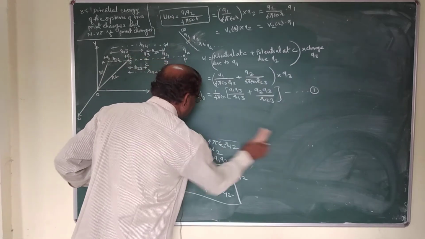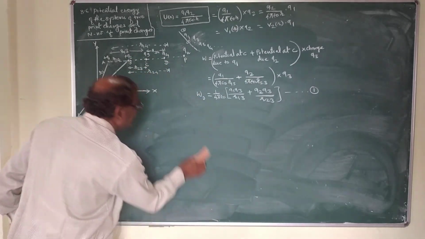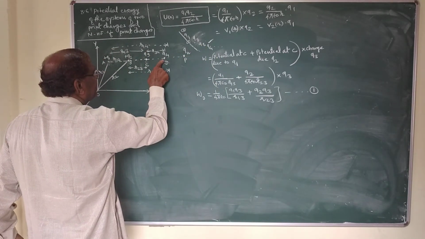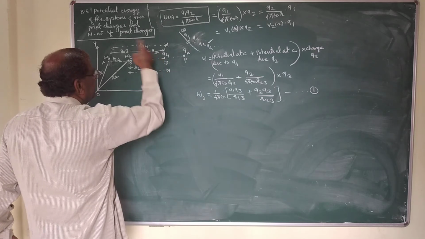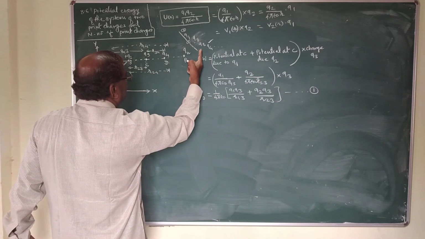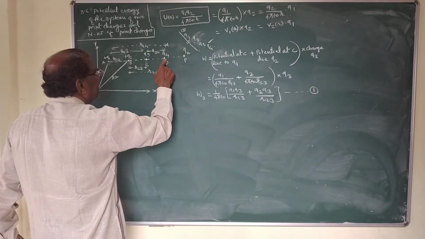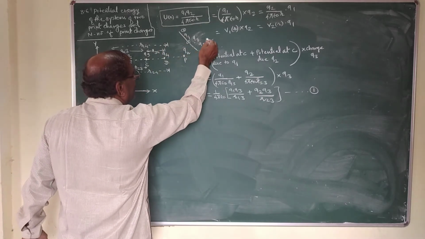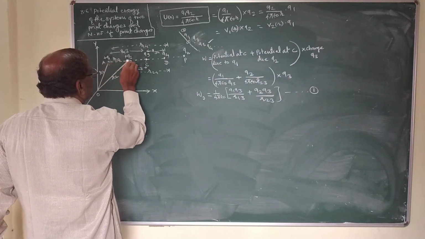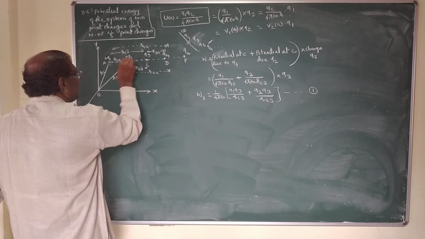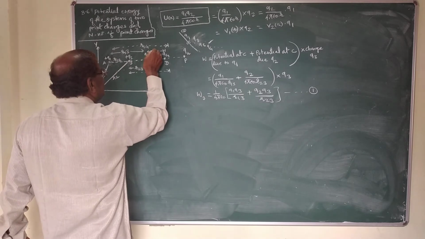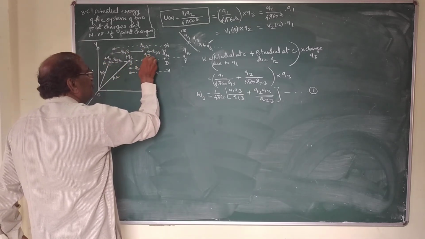Now similarly, we have to bring Q4 charge from infinity to point D in the surrounding space. If we bring Q4 charge from infinity to point D, we have to perform some work on Q4 charge against the electric field of Q1, Q2 and Q3, because these three charges are already present in the system.